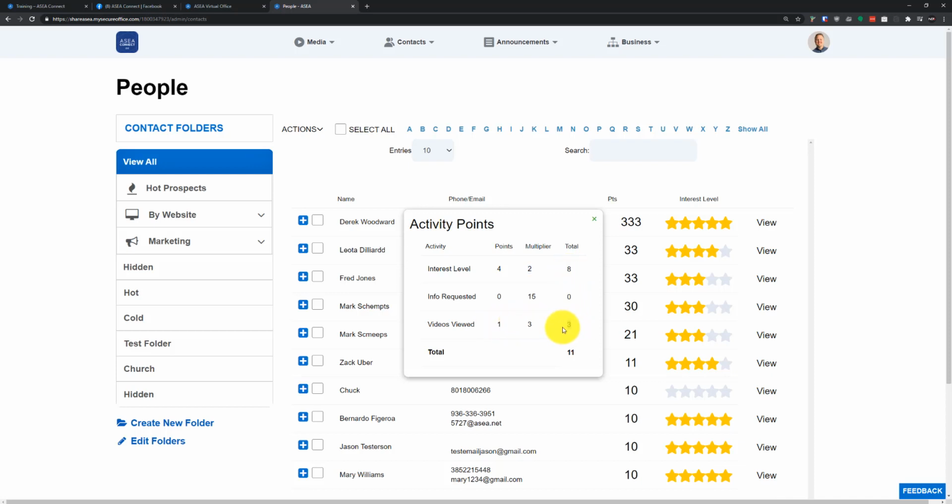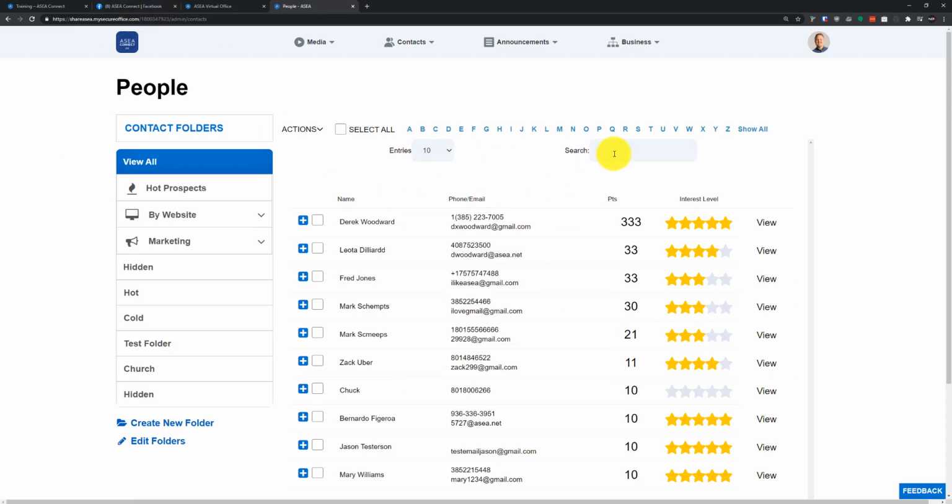So as you start sharing multiple videos and they start accessing all of your videos, your contacts are going to start getting points, and when you start loading up your contacts, it's going to sort them based on who has the most points and who you should be contacting most frequently. So keep that in mind as you go. It's a very cool way to make sure you're reaching out to the important people that matter.